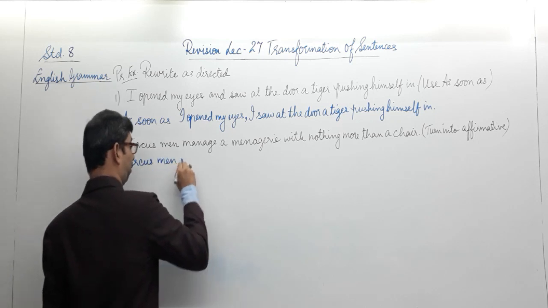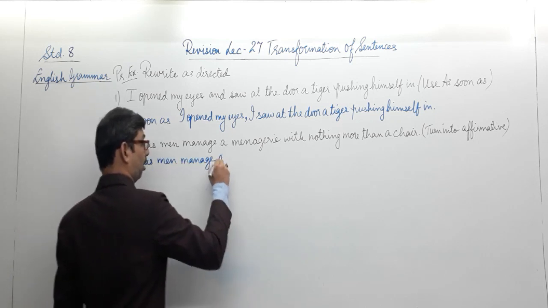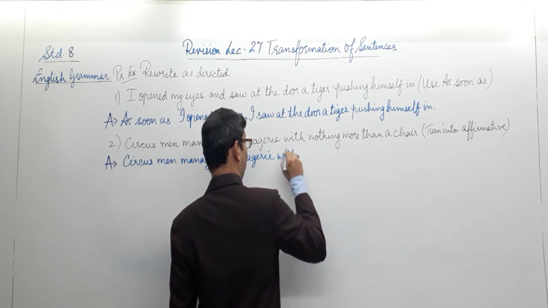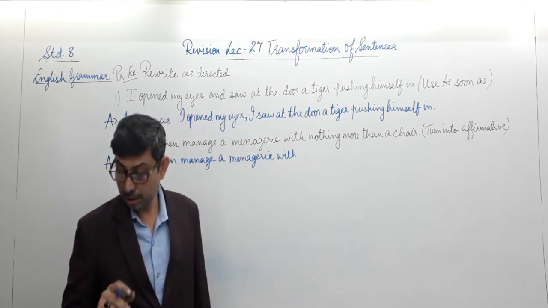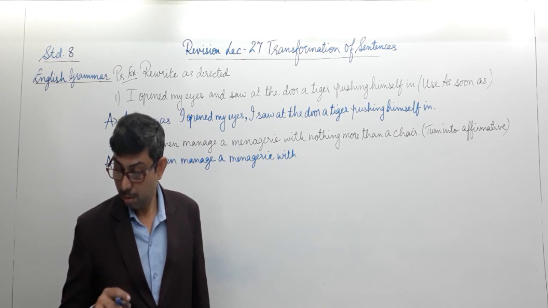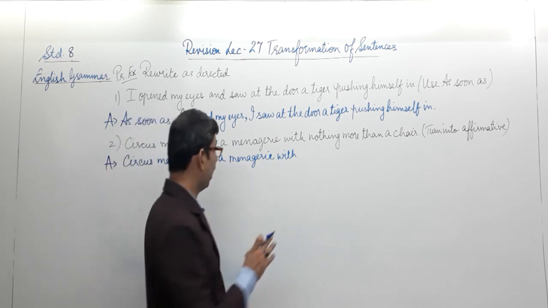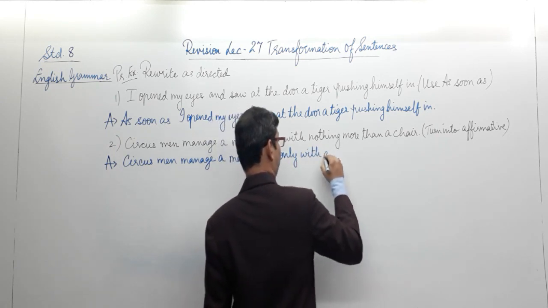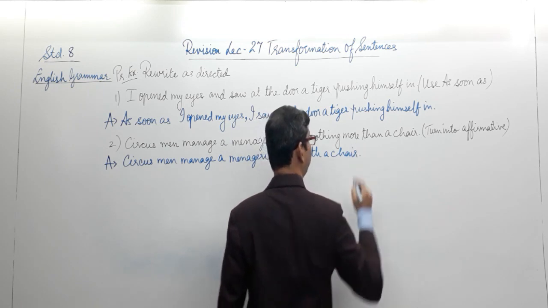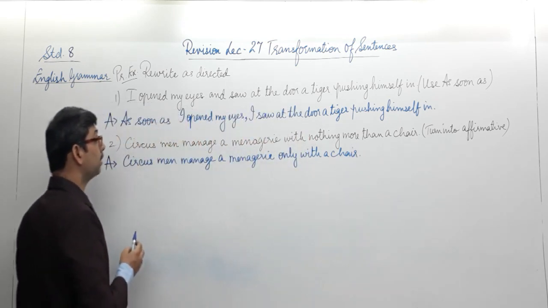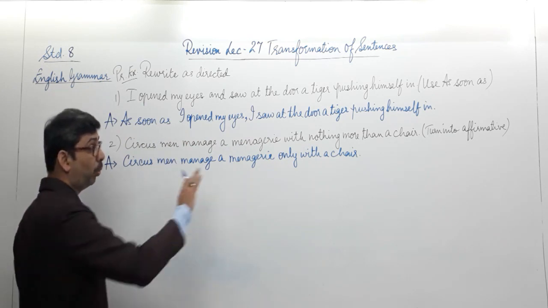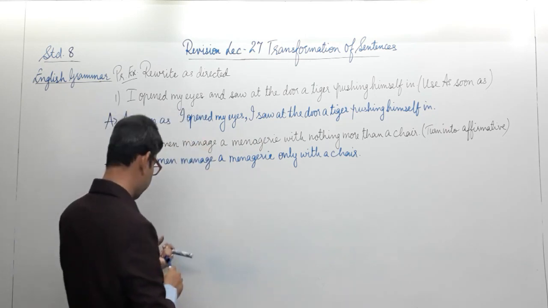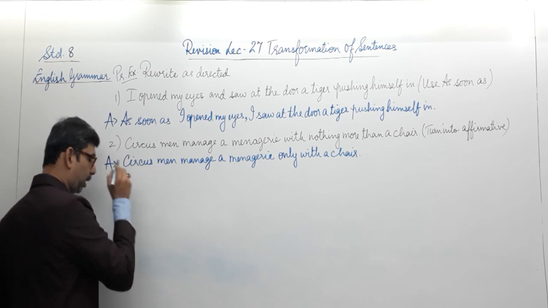Circus men manage a menagerie with, there it is given with nothing and we are writing with only or only with a chair. So the meaning hasn't changed, but it has turned into an affirmative sentence which was given to us as negative. With nothing more than a chair is negative and only with a chair is now positive. But the meaning has remained the same. Next one, number 3.